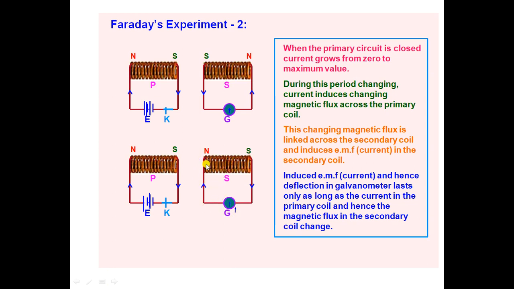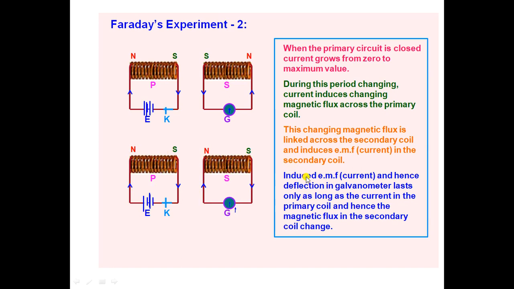So whenever the primary coil has current in the anti-clockwise direction, the secondary coil has current in the clockwise direction.